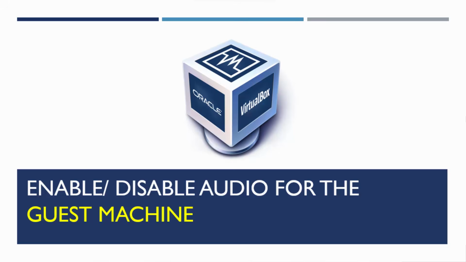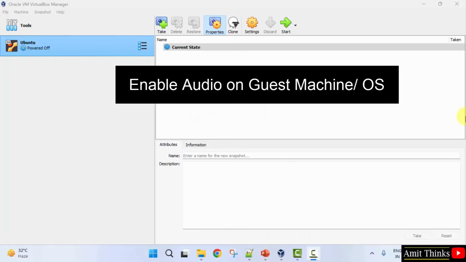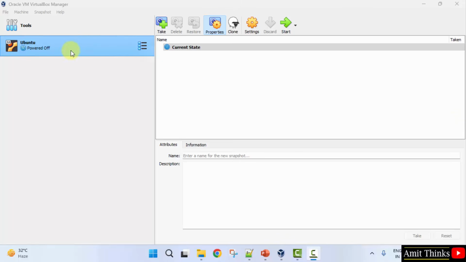In this video, we will learn how we can easily enable audio on a guest operating system. So here we have our Ubuntu guest OS on our host OS, that is Windows, in VirtualBox. We want to enable audio here. Obviously without audio, an OS is of no use.